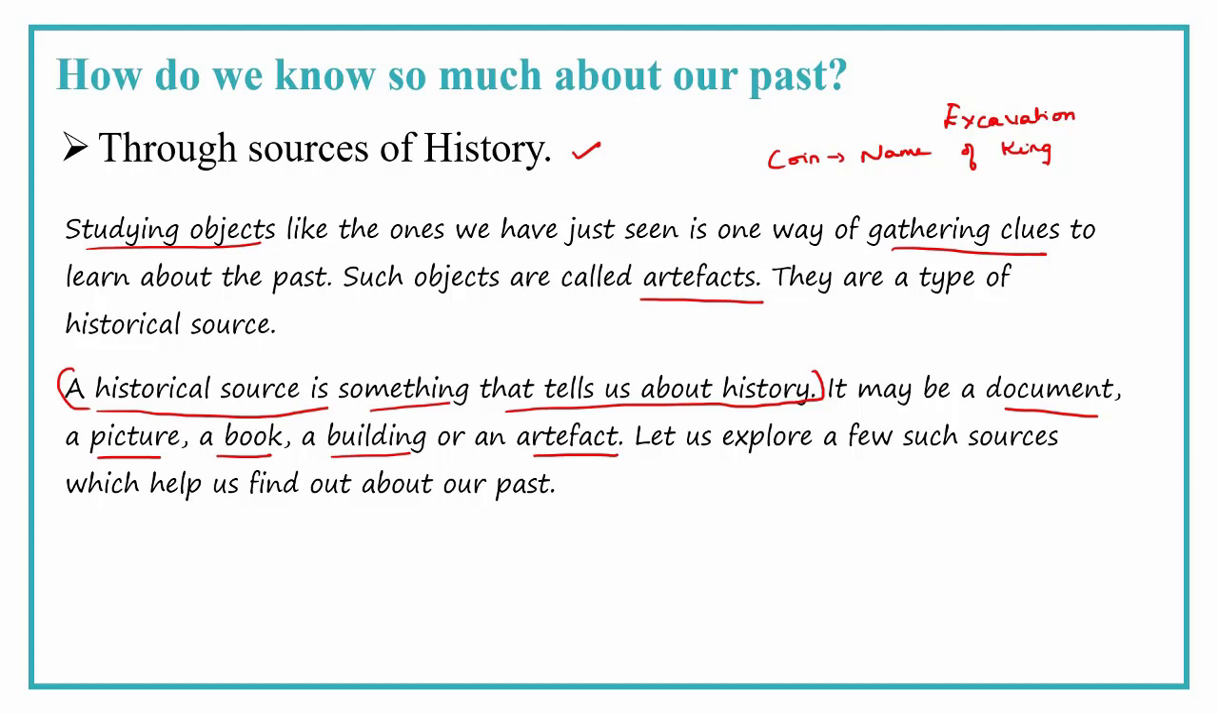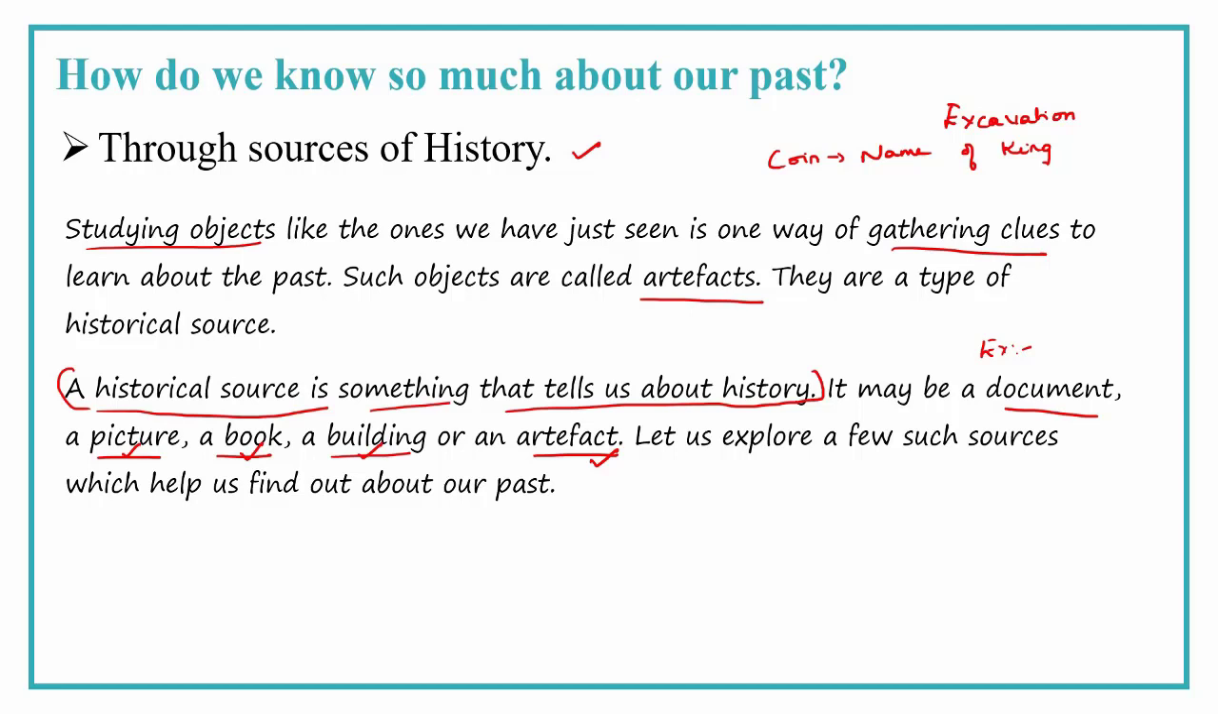What is a historical source? Something that tells about history. Examples of historical sources: a document. I have shown you a document, a US flight dropping the atom bomb on Hiroshima and Nagasaki. That's a document in the form of a picture or a video. We have seen a picture of Ashoka's inscription. A book. A building. Charminar is one big building which tells about Qutub Shahi's glory. Or an artifact. The toy cart we have seen is an artifact.